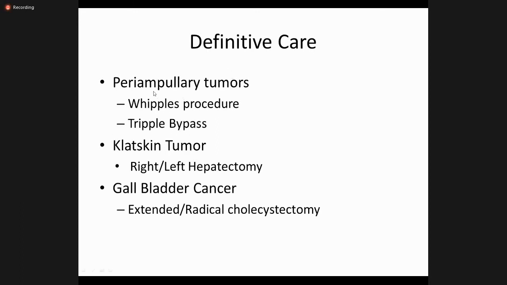Then the tumors, the periampullary tumors, the tumors around the ampulla, we go for the Whipple's procedure and the triple bypass. If the tumor is not resectable, we just bypass it. We call it triple bypass. Otherwise, we do the Whipple's procedure. If it is a Klatskin tumor, it is involving the right hepatic duct and left hepatic duct. Depending upon this, we go for either right hepatectomy or left hepatectomy. And if it is a gallbladder cancer, we can go for the extended cholecystectomy plus minus CBD excision if needed.